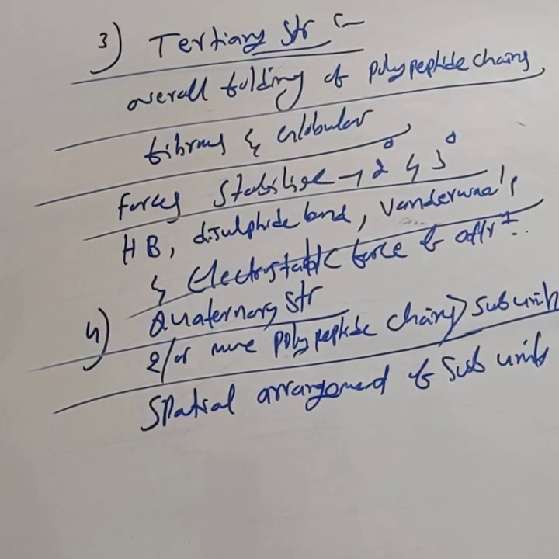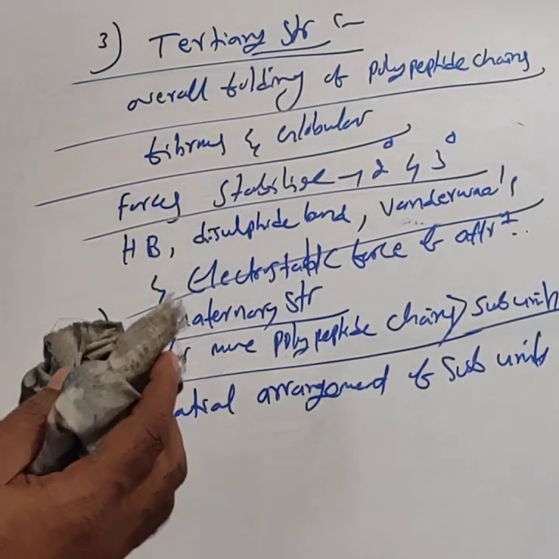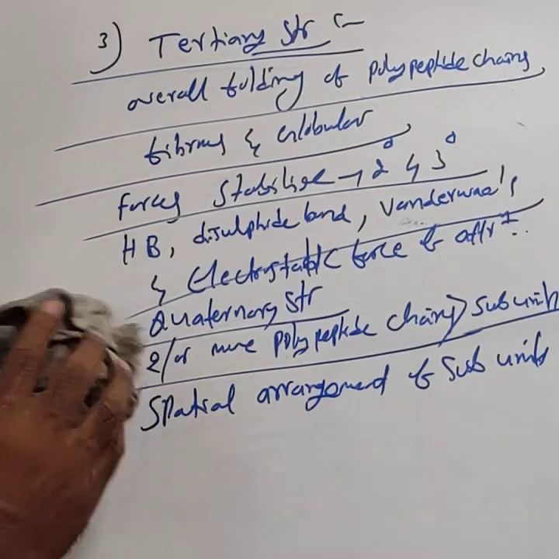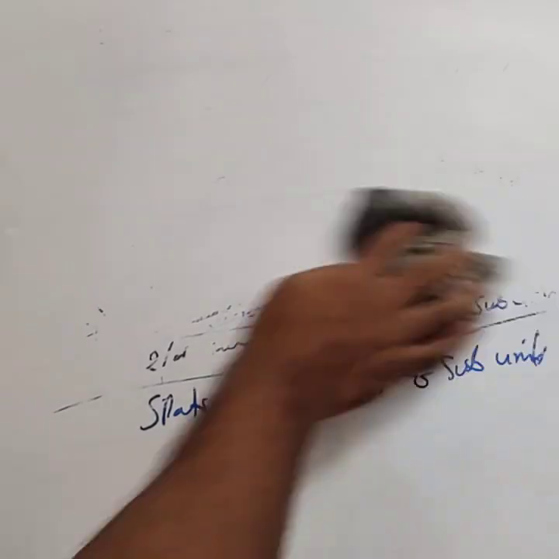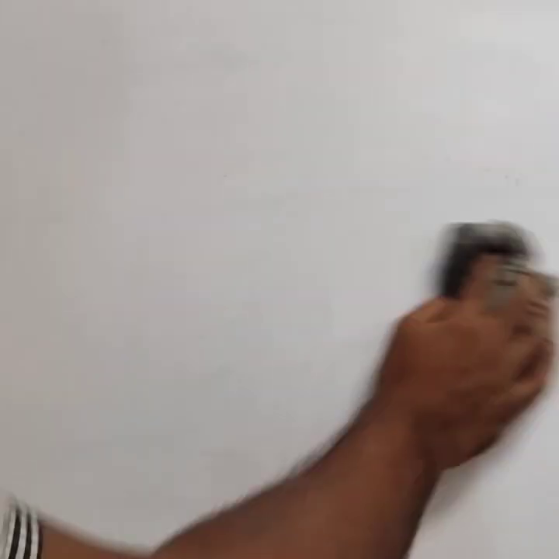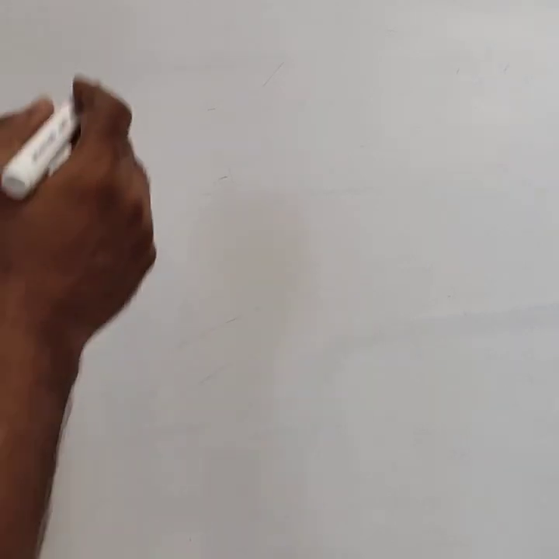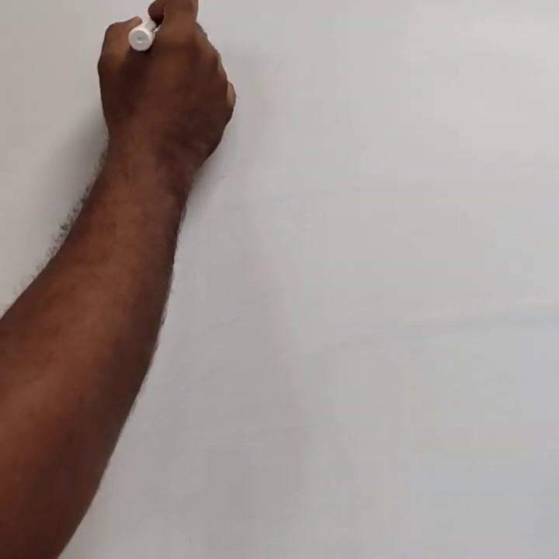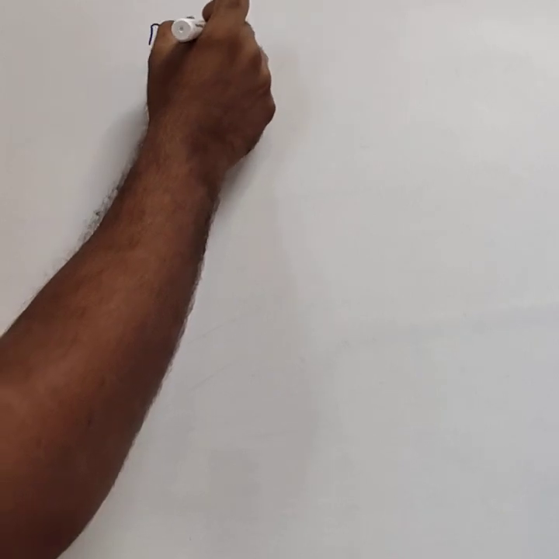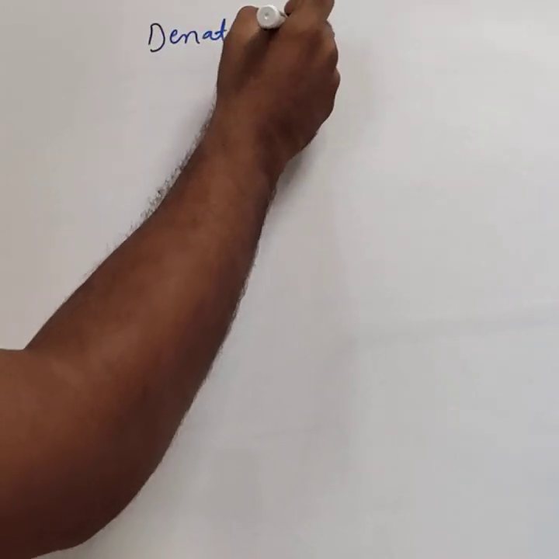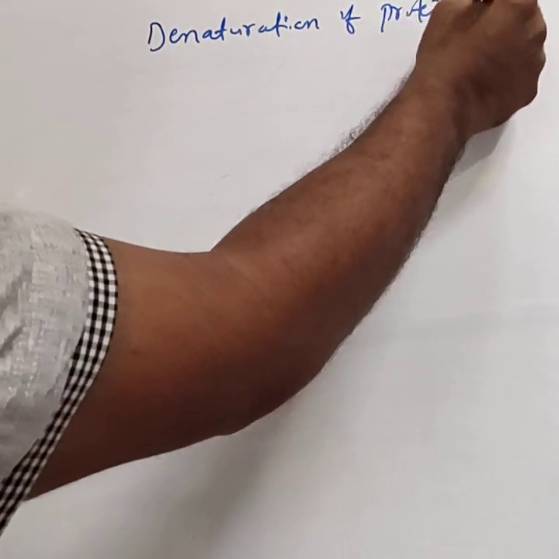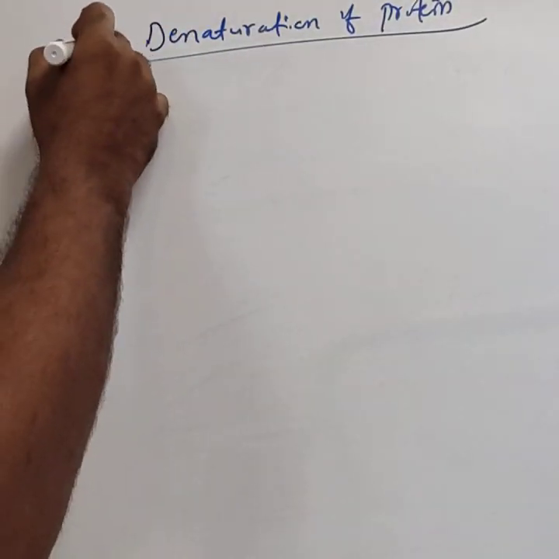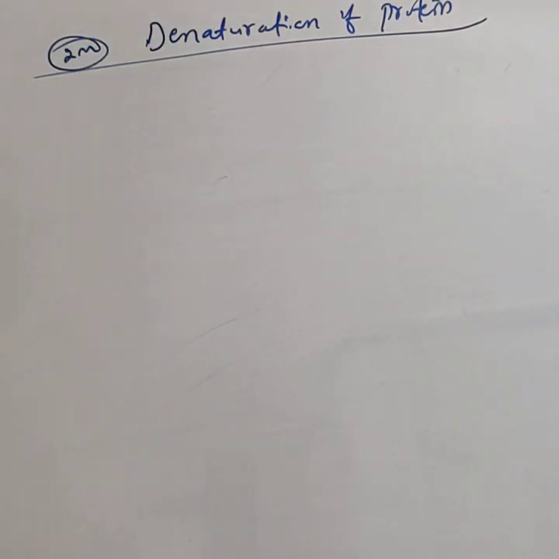This is about the levels of protein structure. They can be studied as primary, secondary, tertiary, and quaternary structure. Generally, they can ask a 1 mark question on any one of the structures. Then you have to study the properties of protein. Only one property is most important: denaturation of protein. This can be asked for 2 marks or even for 1 mark.